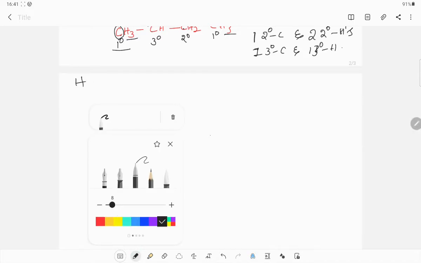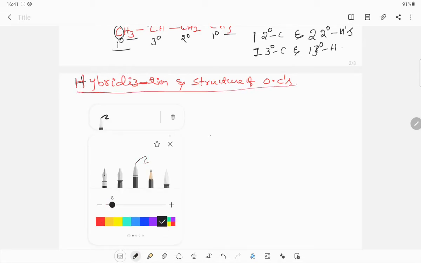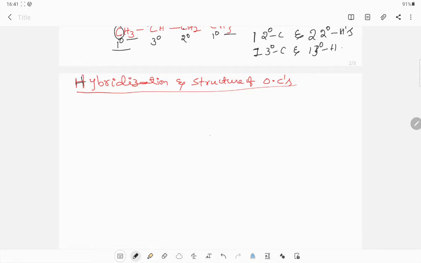Now our important topic, hybridization and structure of organic compounds. Here I don't want to give a detailed explanation about hybridization, because we will discuss it in chemical bonding.